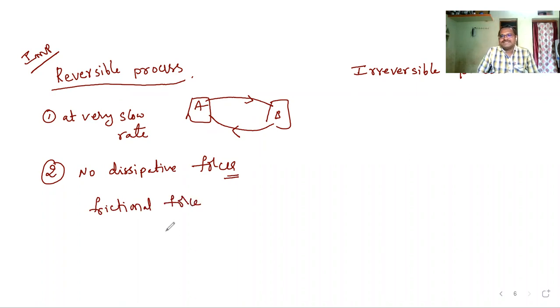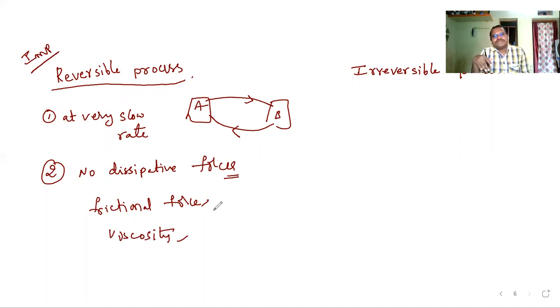They should not be involved in doing work in a thermodynamic process. Clear? Frictional force, viscosity. This type of forces should not be there in a thermodynamic process. Then that process will be a reversible process.